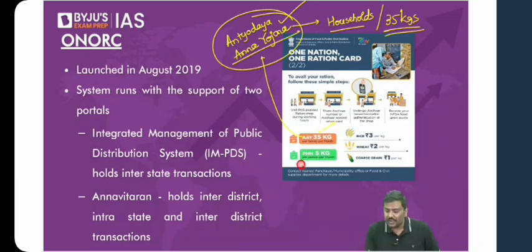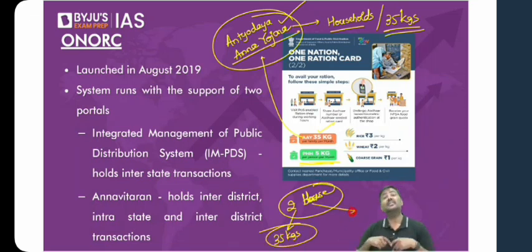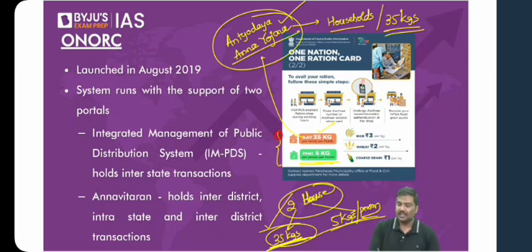Generally, let me take a simple idea here. Imagine 2 houses are covered under the NFSA. The one which is covered under Antyodaya Anna Yojana gets 35 kgs. Those which are not covered under Antyodaya Anna Yojana but are covered under NFSA will be provided 5 kgs per person. This is an entitlement. Please remember this. This is how the food grains are provided.